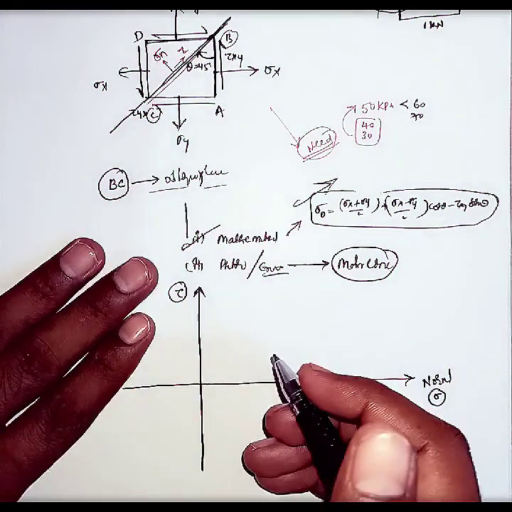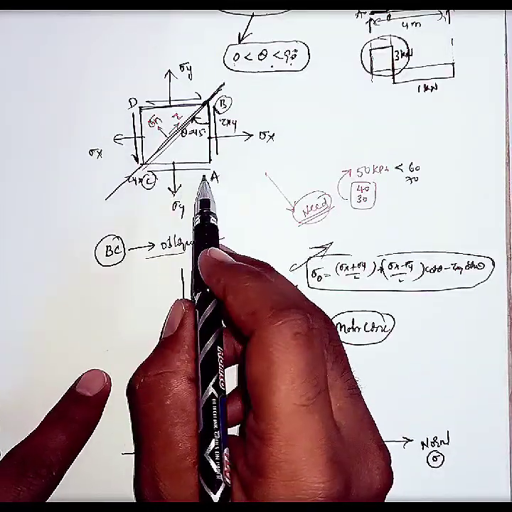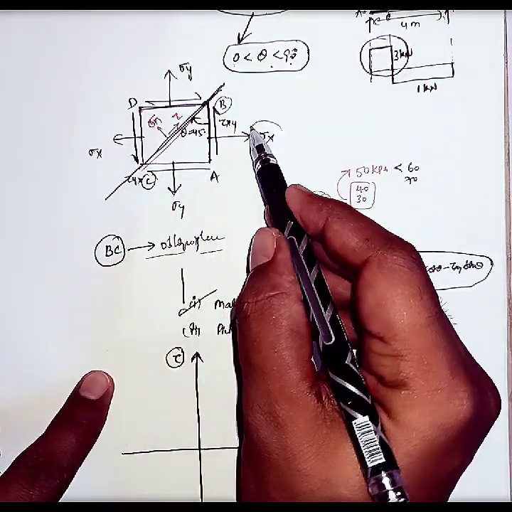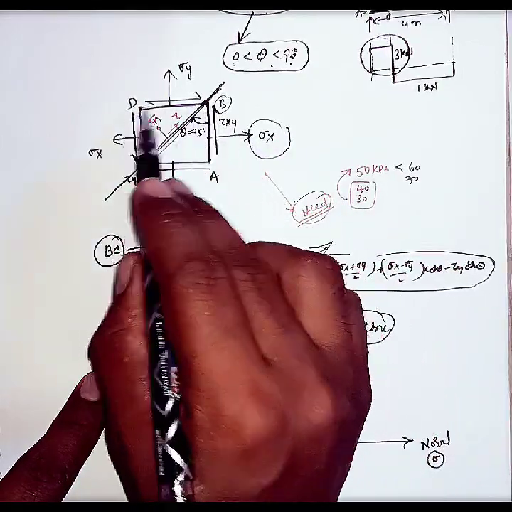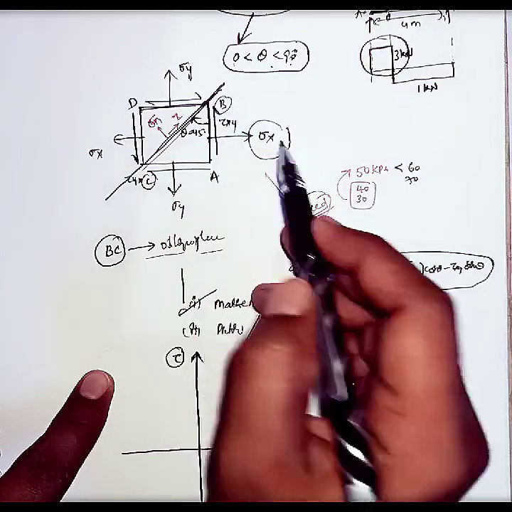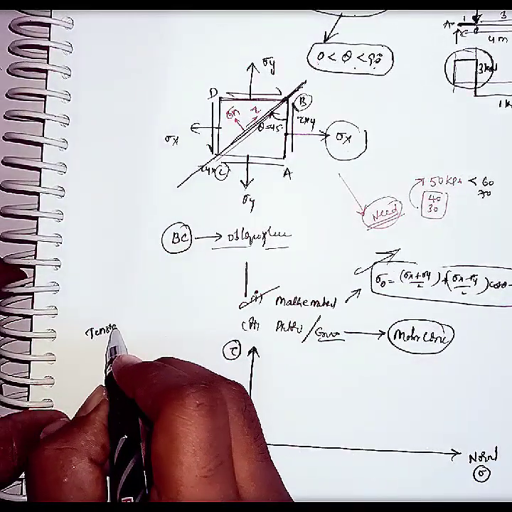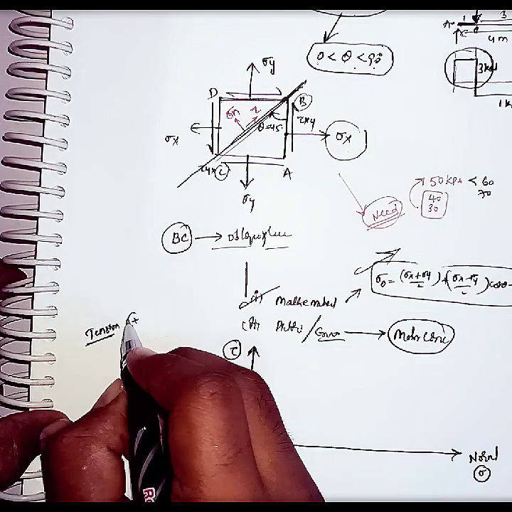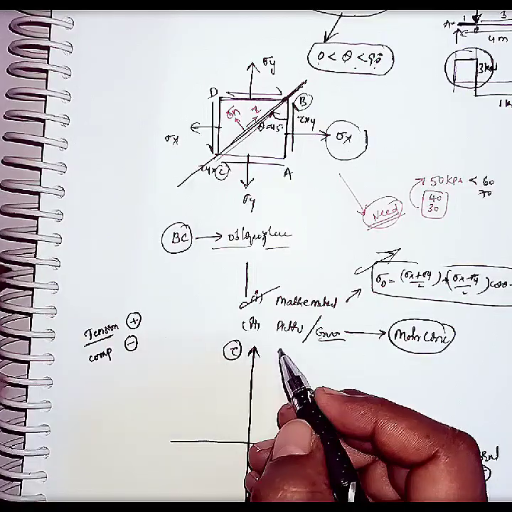And here if you see, in this element there is one normal stress, that is sigma x in the plane AB, and sigma y in the plane BD. Yes or no? Always, whenever the load is tension, we will consider it as positive. Whenever the load is compression, we will consider it as negative.